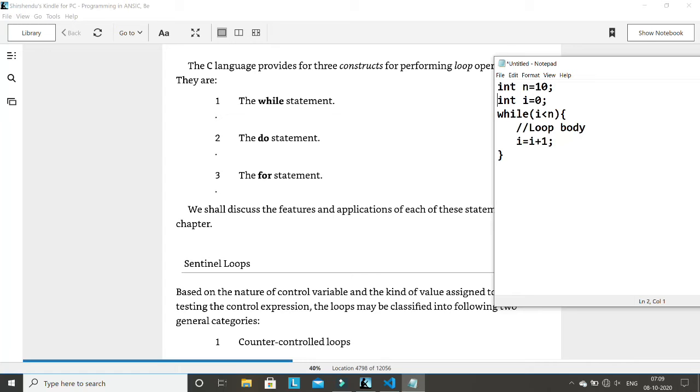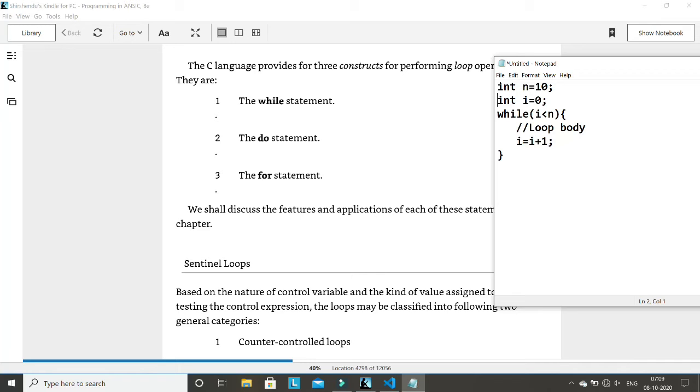If you remember all the examples that I have shown you till now in this class, all loops are based on counters. For example, whenever there is a program that I have written that calculates the sum of n number of elements, or suppose a number is given, calculate the sum of all the digits, or suppose the number is given like n, calculate the sum of all the numbers starting from 1 to n.